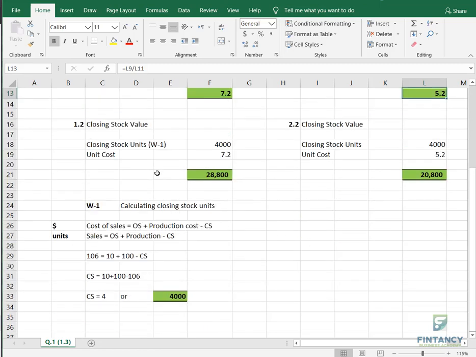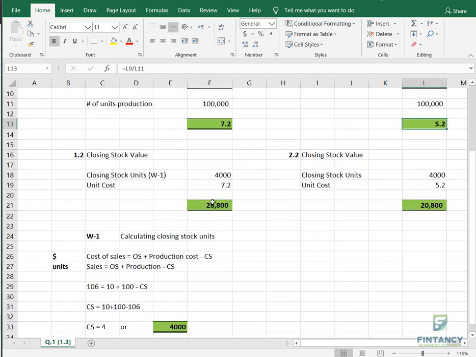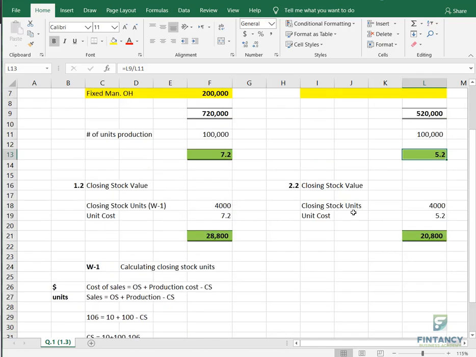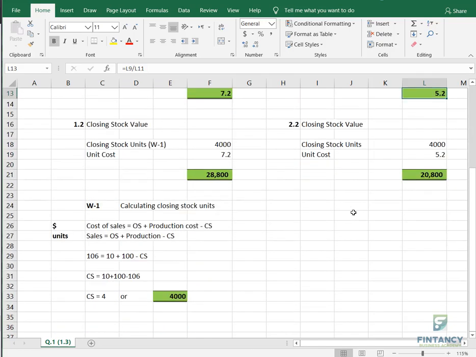Anyways, I hope you got the point also. This one, that closing stock value will always be higher in absorption costing as compared to variable costing. It can be same also if there is no fixed manufacturing overhead. Okay, that is a valid point.